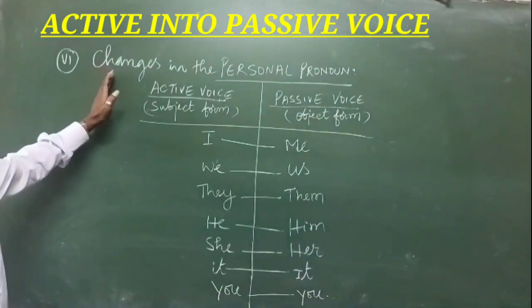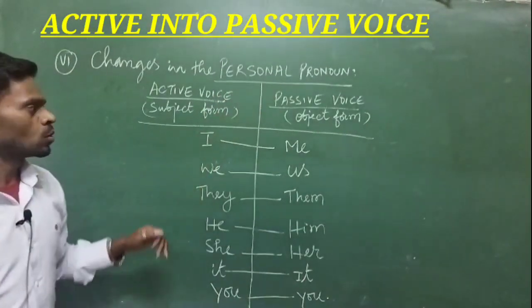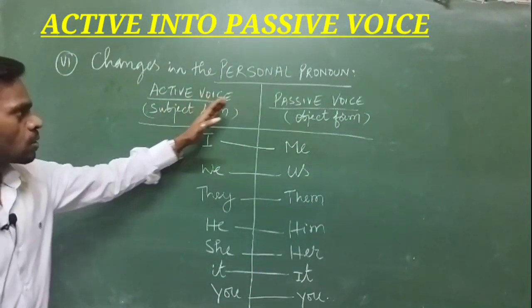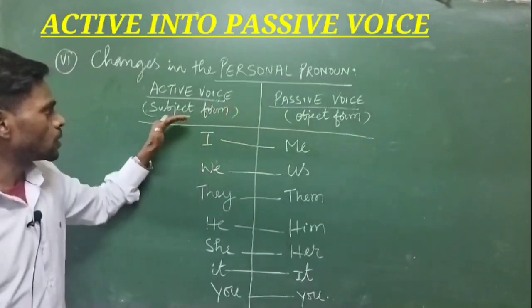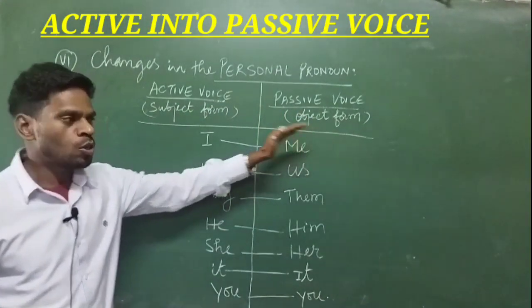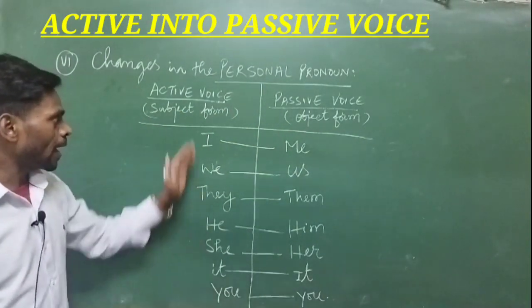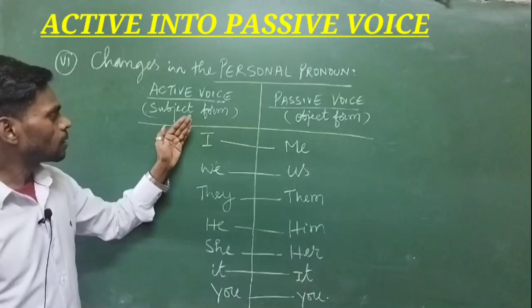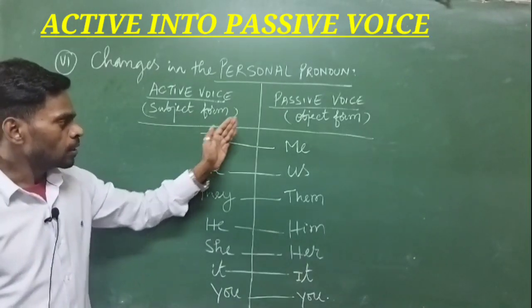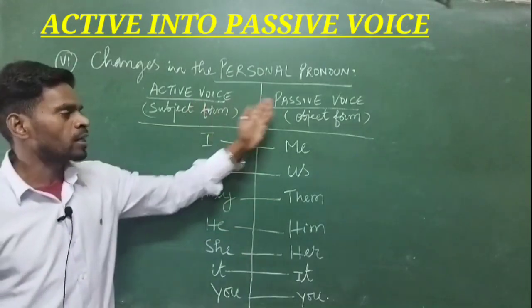Next, number 6, changes in the personal pronoun. So active voice, passive voice. So this is subject forms and this side is object forms. So when these subjects are in active voice, then it changes in the following ways when we change from active to